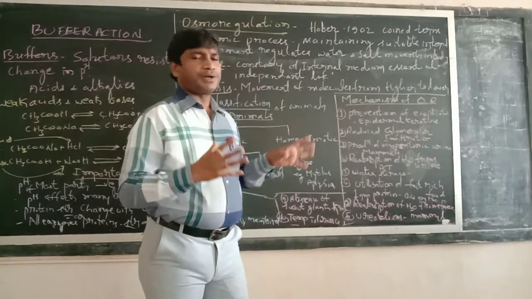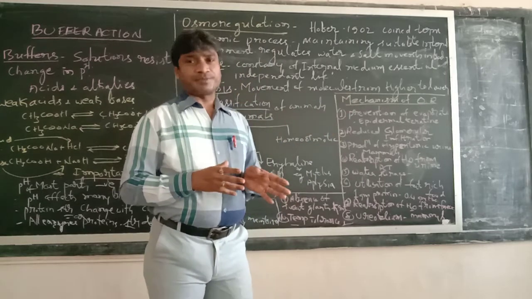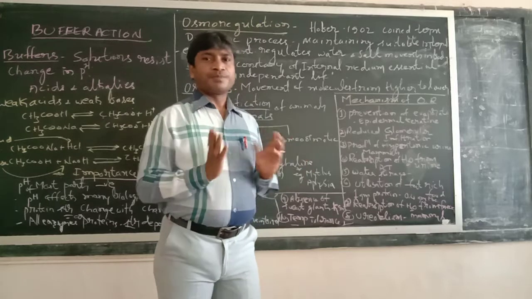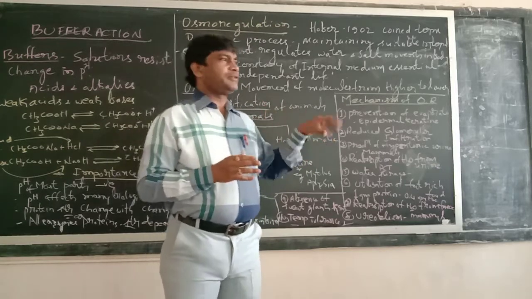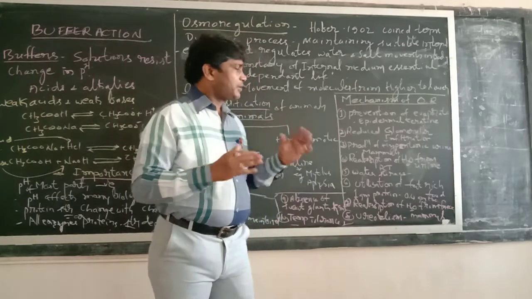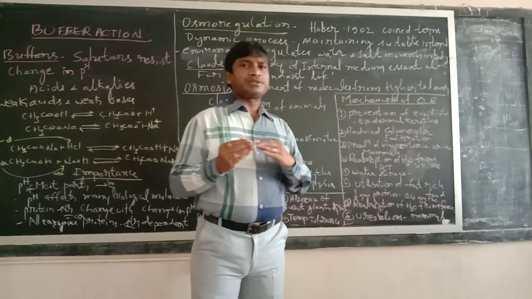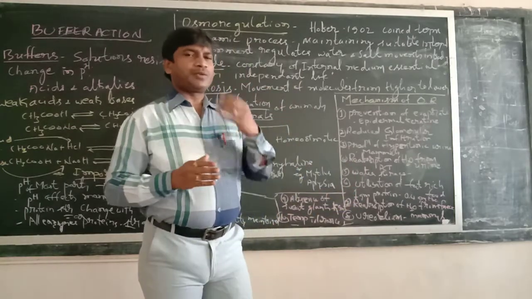So how is it important? Excretion of urea requires comparatively less water, whereas excretion of ammonia requires more water. Generally, aquatic animals which live in water excrete ammonia as the excreted product. Even uric acid requires less water, but here excretion of urea requires less water.